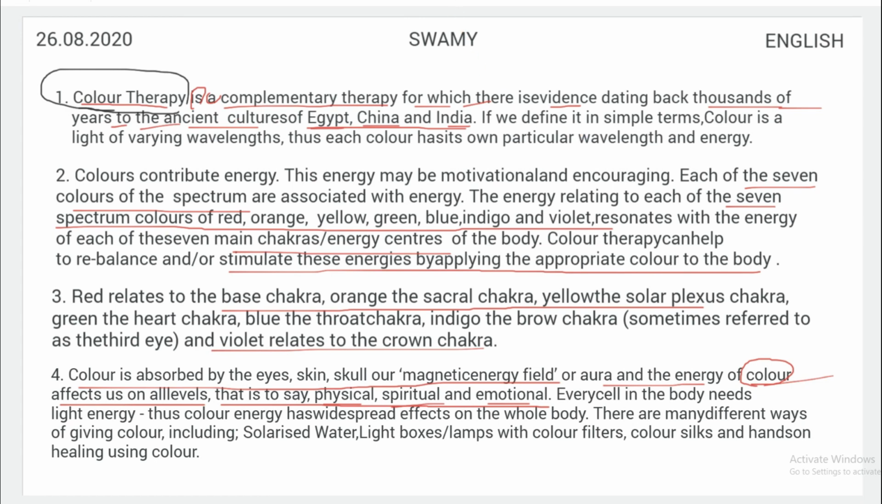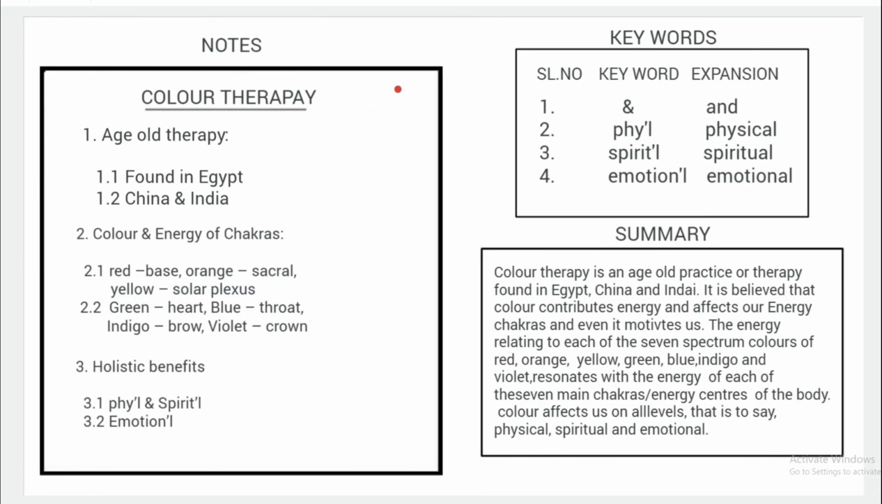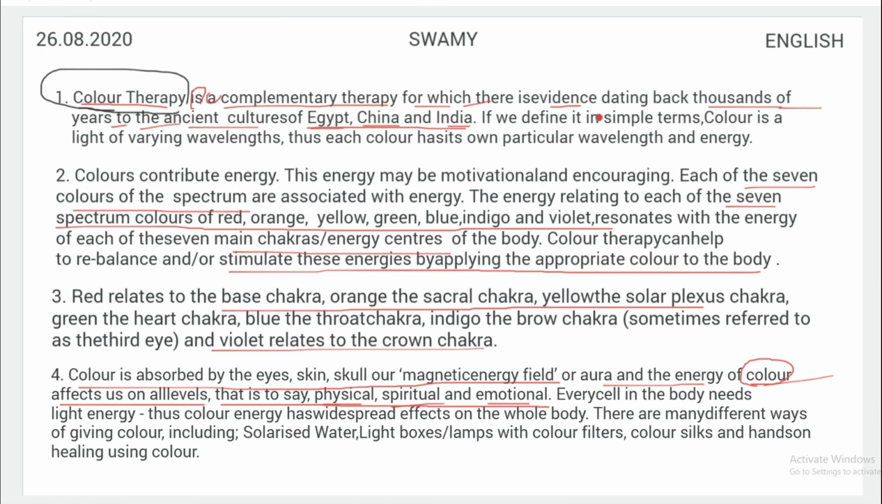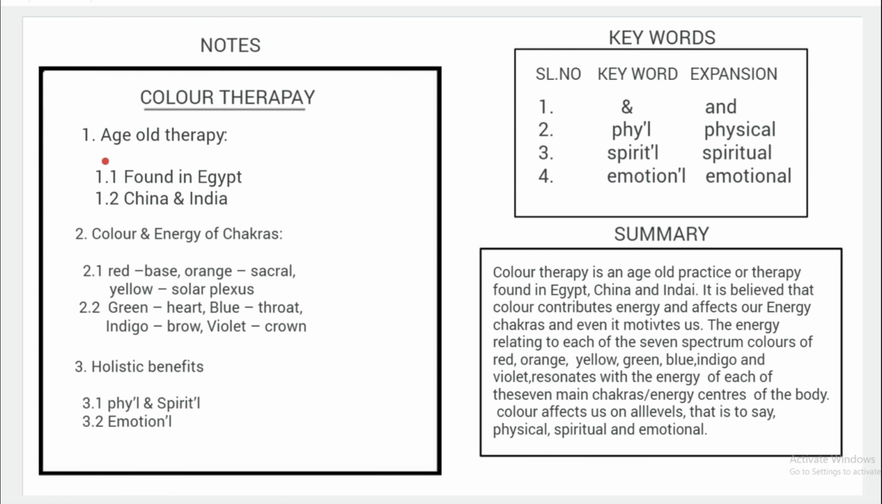Out of those 3 important sentences, I have given the first side heading. Here you can see age-old therapy, because I have selected this word from here. Color therapy is a complementary therapy for which there is evidence dating back thousands of years to the ancient cultures of Egypt, China and India. So we can take this entire sentence regarding age-old therapy. So I have given that word, age-old therapy, for side heading number 1.